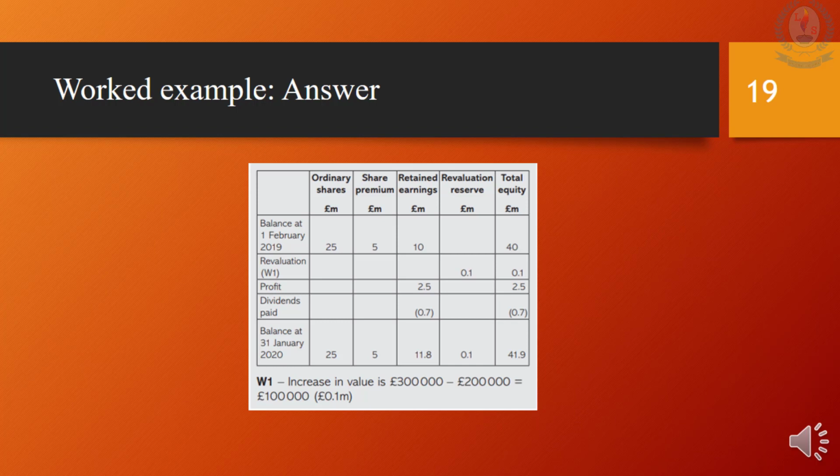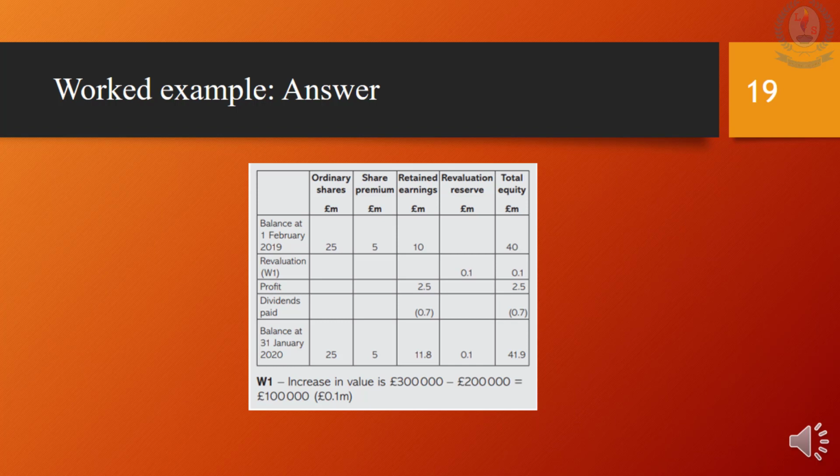First, start with the opening balances given. Second, it is a revaluation. Non-current asset has a carrying value of £200,000 which has been revalued to £300,000. So, for the statement, we should consider by how much the asset has been revalued. Here it is £100,000, 300,000 minus £200,000. This should be added to the revaluation reserve and to the total equity.